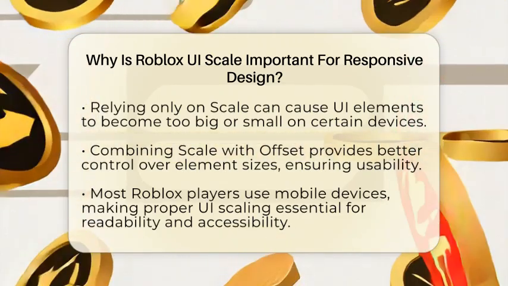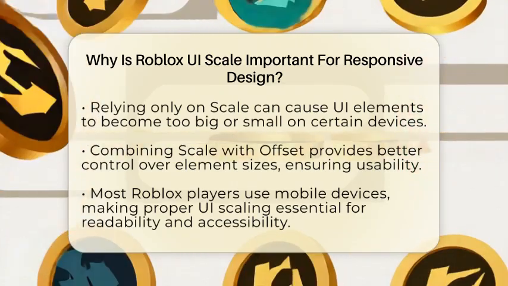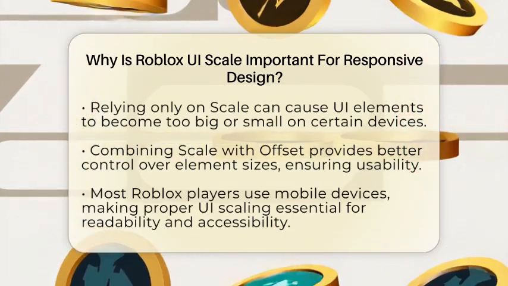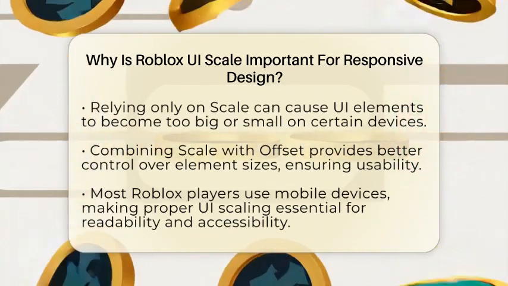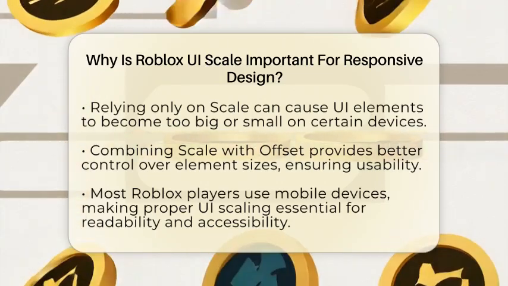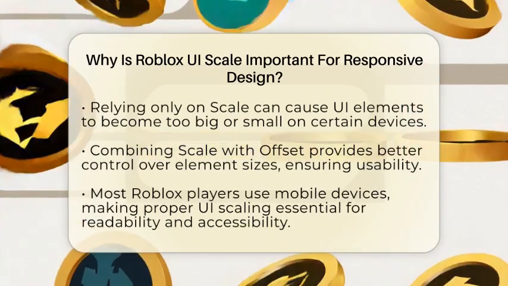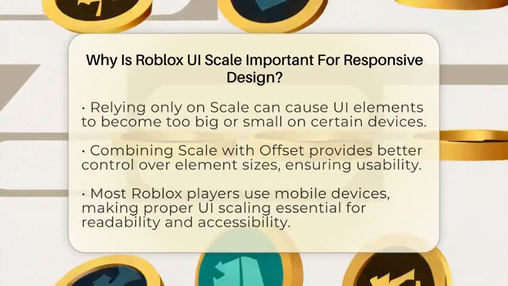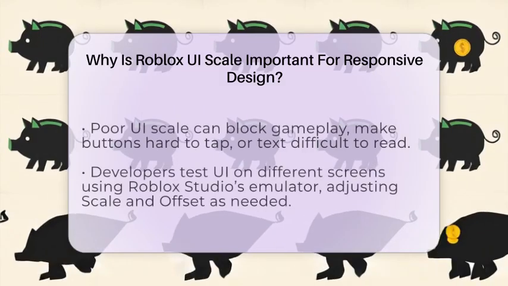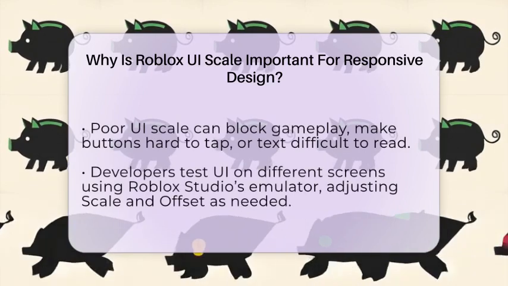Most players on Roblox are on mobile devices, which have smaller screens. If your UI is too big, it can block gameplay or be hard to tap. If it's too small, players might struggle to read text or click buttons. Proper UI scaling makes sure that buttons stay clickable, text stays clear, and the layout stays neat.